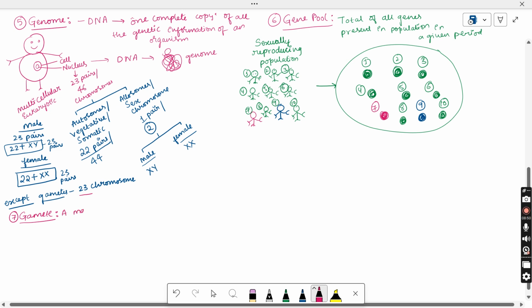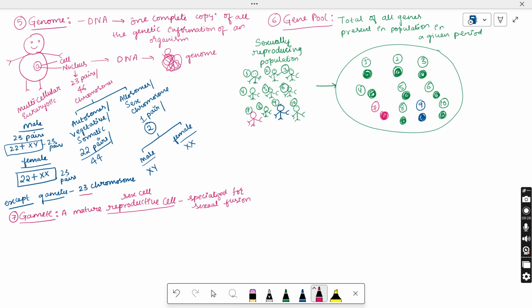A mature reproductive cell is said to be a gamete. The reproductive cell helps in reproduction. The reproductive cell is nothing but the sex cell. These are actually specialized cells in our body, specialized for sexual fusion. So during the process of fertilization, gamete fusion takes place. The fusion of the male gamete with the female gamete, we call fertilization, right? So which gametes are fusing here? Male and female gametes are fusing.